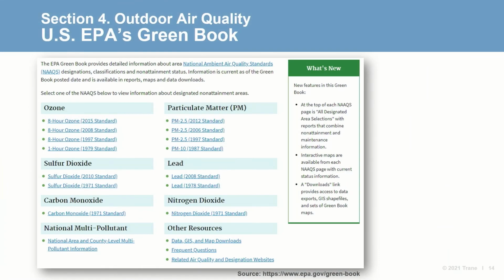The EPA sets the NAAQS for 6 aforementioned criteria air pollutants. The agency also provides a list of non-attainment areas, areas where 1 or more of the criteria pollutant levels are exceeded, within its Green Book. Here, you can find lists and maps identifying those U.S. cities and counties designated non-attainment.